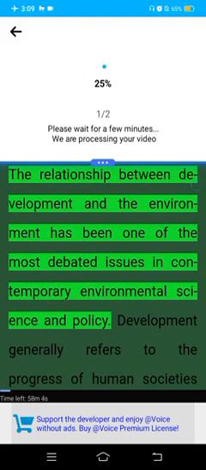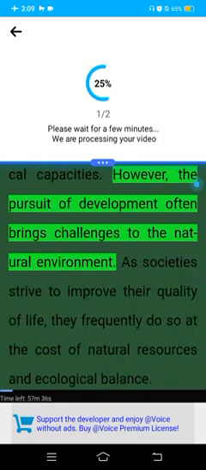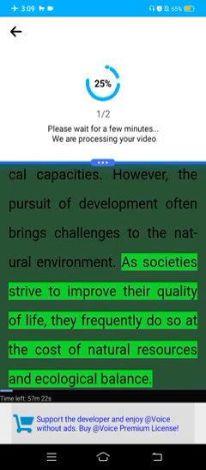The relationship between development and the environment has been one of the most debated issues in contemporary environmental science and policy. Development generally refers to the progress of human societies through the expansion of economic, social, and technological capacities. However, the pursuit of development often brings challenges to the natural environment. As societies strive to improve their quality of life, they frequently do so at the cost of natural resources and ecological balance.